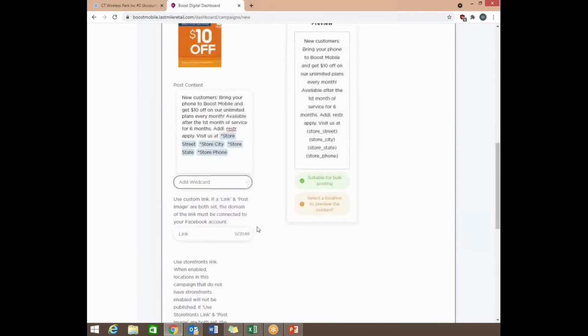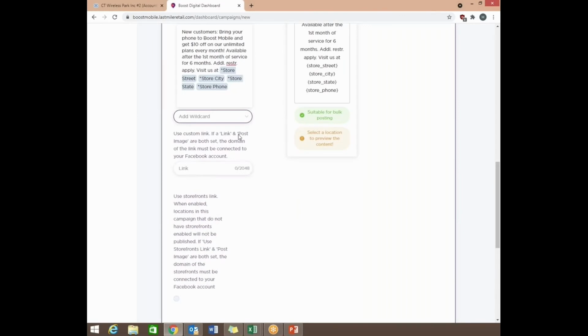So now that we're posting for all stores, what this allows you to do is, since you're adding a wildcard, for each individual store it's going to add that store's information, so you don't have to worry about posting the same information for each individual store. The system does it automatically, and that's why using the wildcards is very, very cool. So this is a little preview of it. As you can see here, it says store street, store city. It is not going to say the name because each individual one is going to have their information for that location. If you have a link for your store, you can go ahead and put that there as well, or for your Facebook business page.